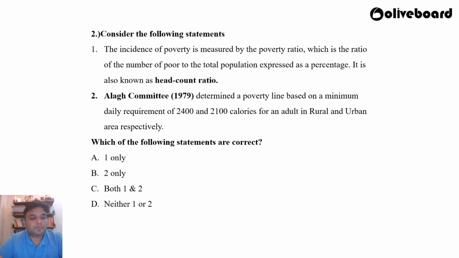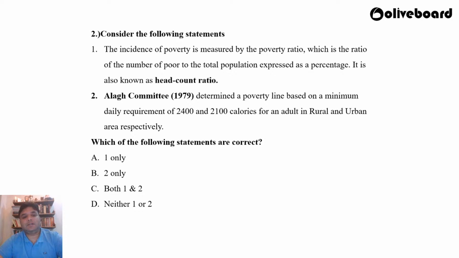Moving forward, question number 2. Good evening, Manjot. Consider the following statements. One, the incidence of poverty is measured by the poverty ratio, which is the ratio of the number of poor to the total population expressed as a percentage. It is also known as the head count ratio. Two, Alagh Committee in 1979 determined a poverty line based on minimum daily requirement of 2400 and 2100 calories for an adult in rural and urban areas. Which of the statements given is or are correct?